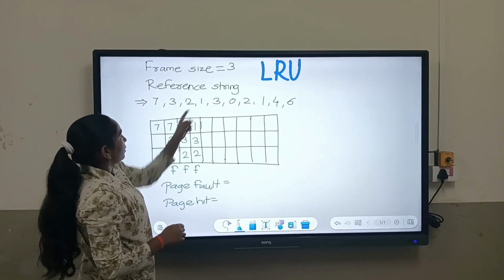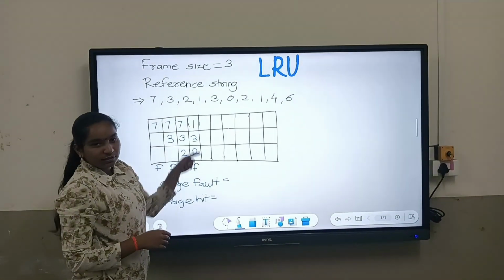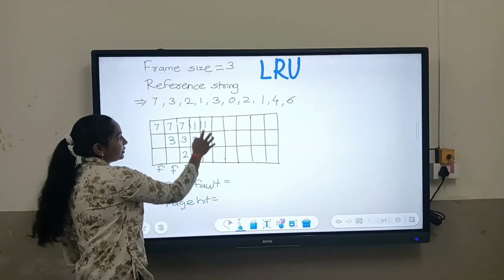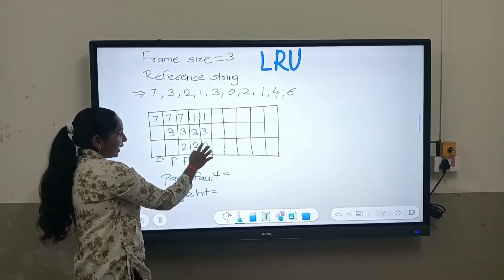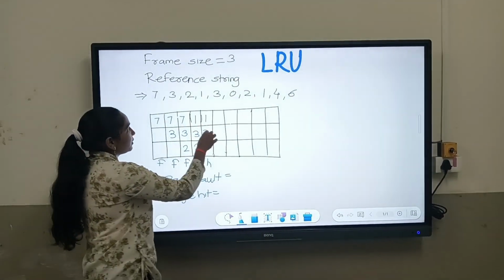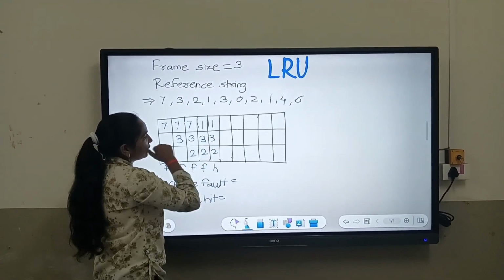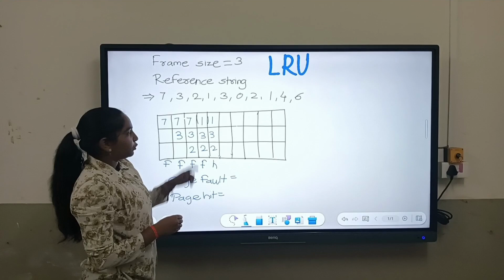Then 3. We have 3 in these numbers. Therefore, we don't have to replace a page. So we write these pages as before, and it is a page hit. Now we will check the next number. We have to put 0. We have to replace a page to put 0.